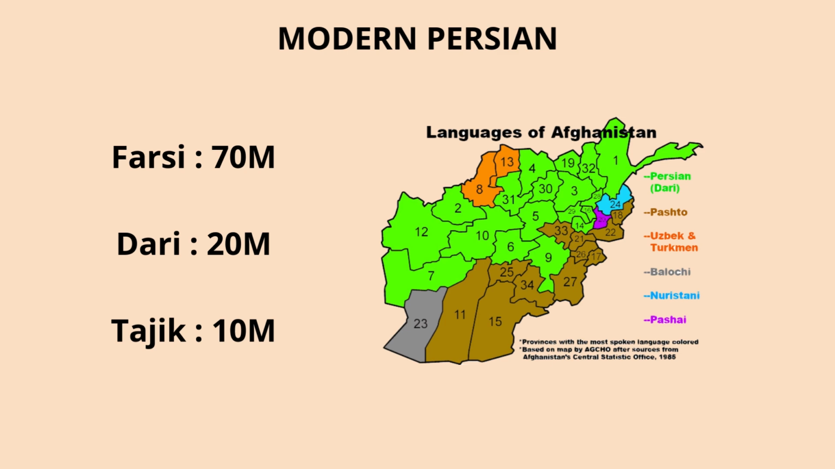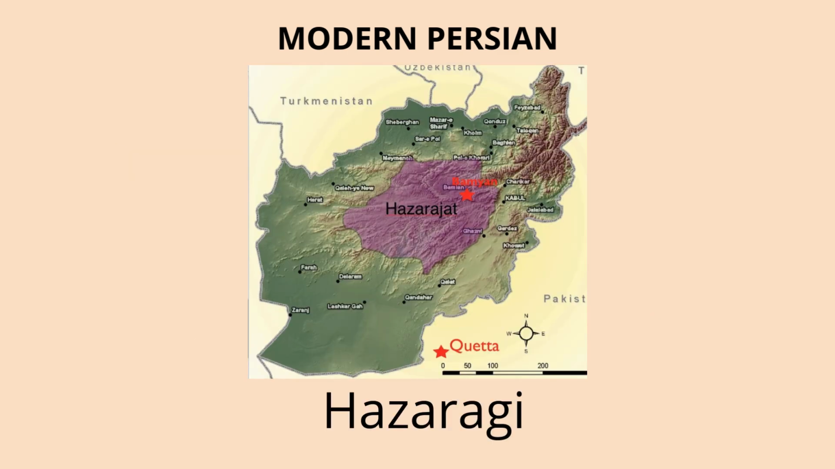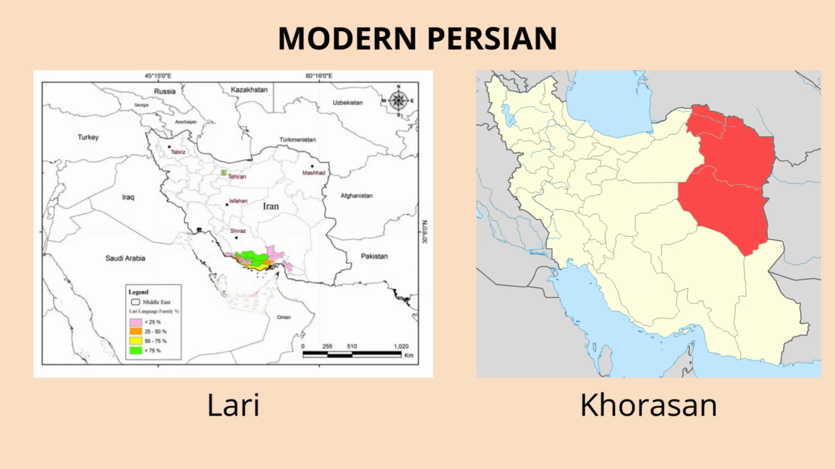There are also smaller dialects like Hazaragi spoken by the Hazara people in Afghanistan, which has some Mongolian words. In Iran, dialects like Lari in the south or Khorasani in the east have their own unique words and expressions. These dialects can show how diverse Persian is, even within one country.